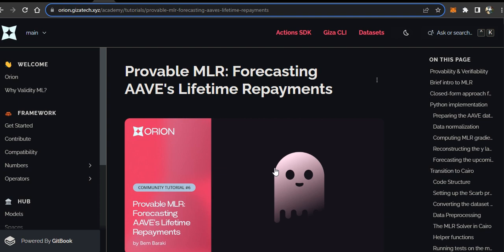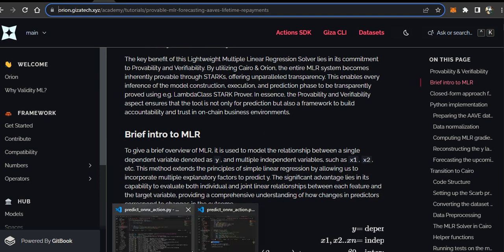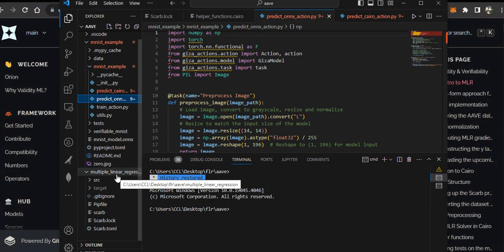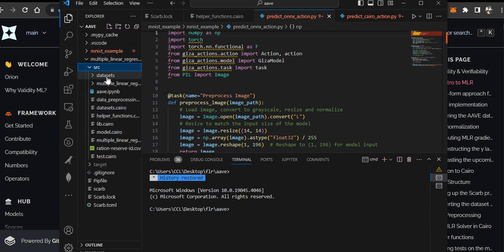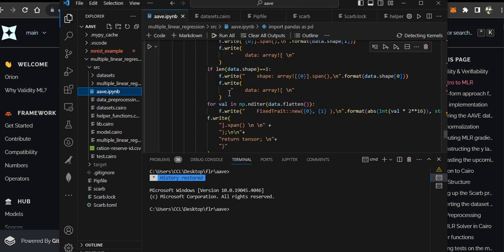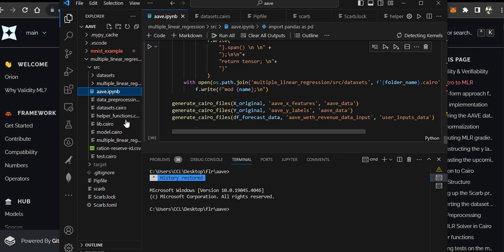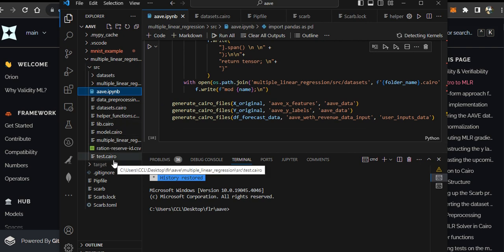For a real world example, what we're trying to do is to forecast age lifetime repayment using Cairo. But obviously I've not been able to fully set that up yet. I can show you my notebook here in which we've prepared the data, and also we've generated the files for all the data and how we are going to forecast it. But by the time I start running tests, I have errors. So that's basically what I have for this.